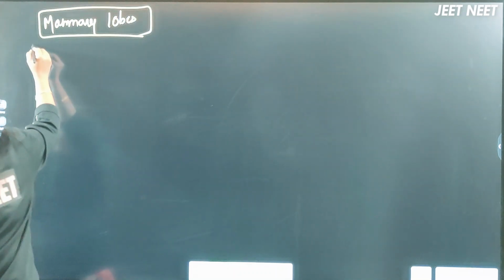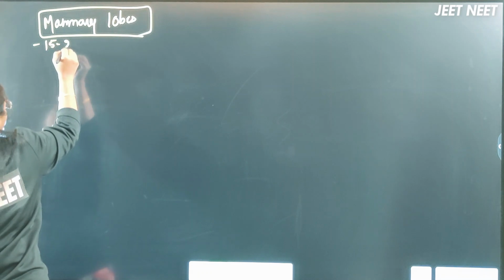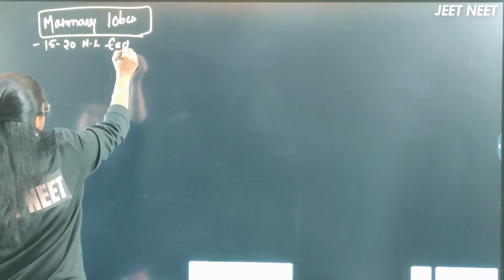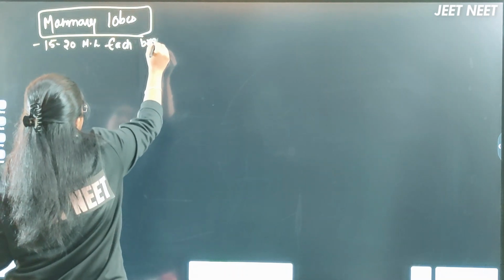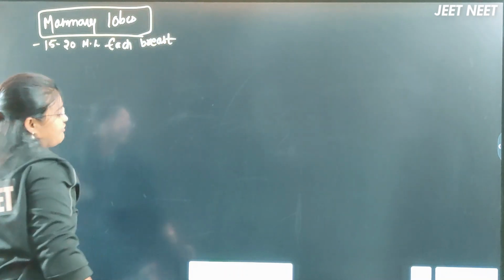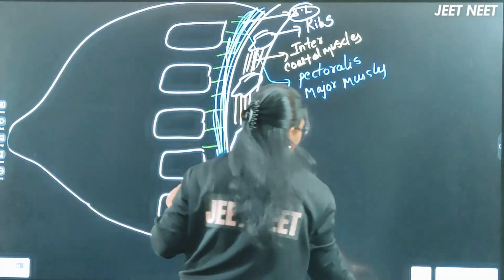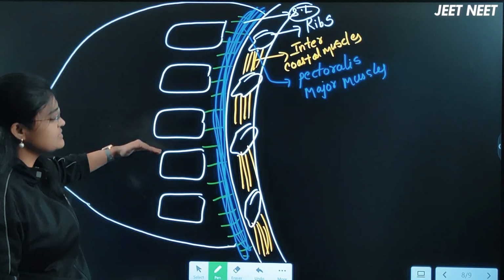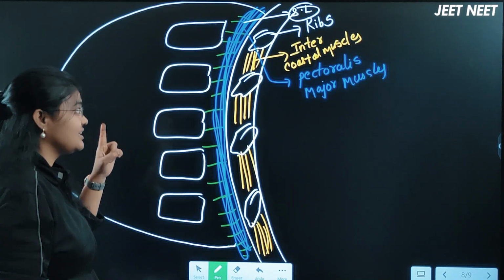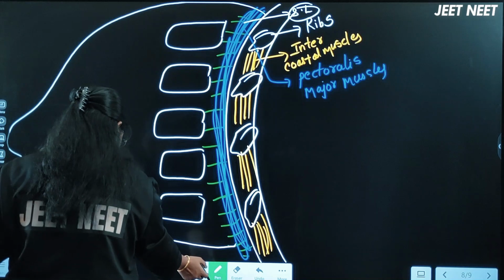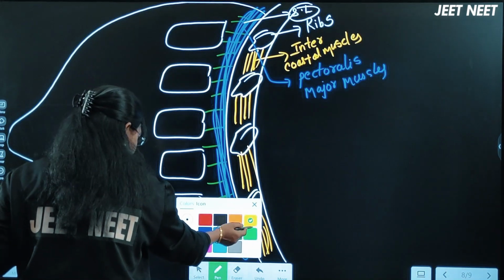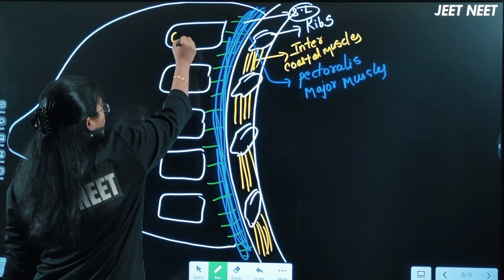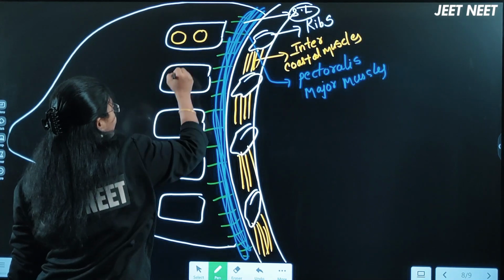There are nearly 15 to 20 mammary lobes present in each breast, right? Each breast region has 15 to 20 mammary lobes. I have drawn only 5 over here, but nearly 15 to 20 will be present in each breast. Okay, and now inside these mammary lobes, there will be alveoli present.